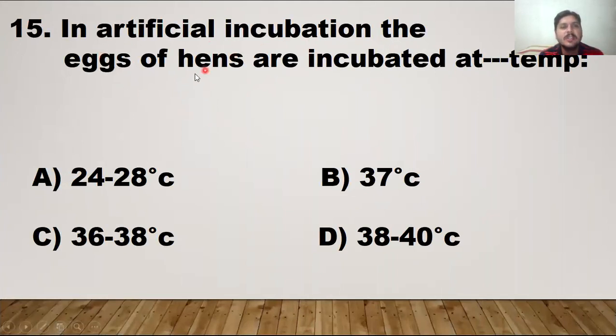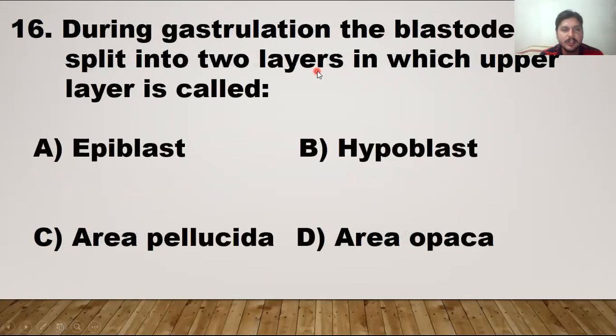In artificial incubation, the eggs of hens are incubated at blank temperature. They are incubated at 38 to 40, no, 37. This one is a human temperature, so not at all. 24 to 28, no. So the right answer is 36 to 38. That is the limit of temperature for the artificial incubation.